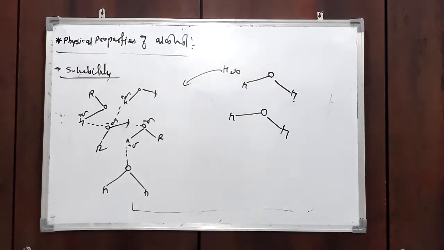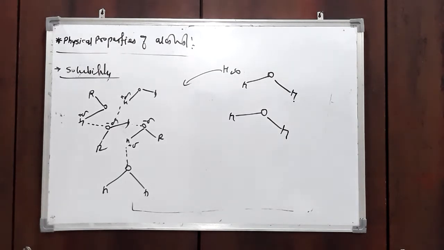One more thing is that boiling point increases with increase in the number of OH groups. Suppose the alcohol is monohydric, dihydric, trihydric, tetrahydric, meaning the OH groups increase. As the OH groups increase, the boiling point also increases, because the number of hydrogen bonds also increases. So much more energy is required to break these hydrogen bonds. That's why as OH groups increase, boiling point and melting point also increase.